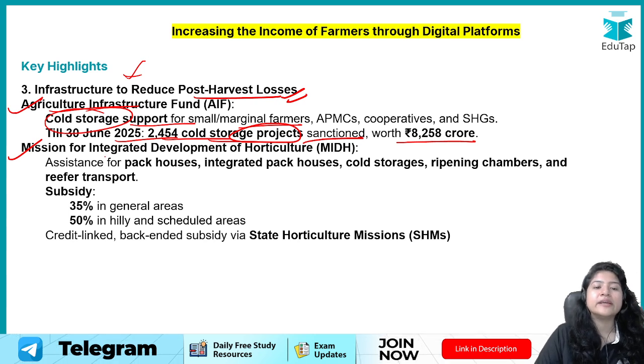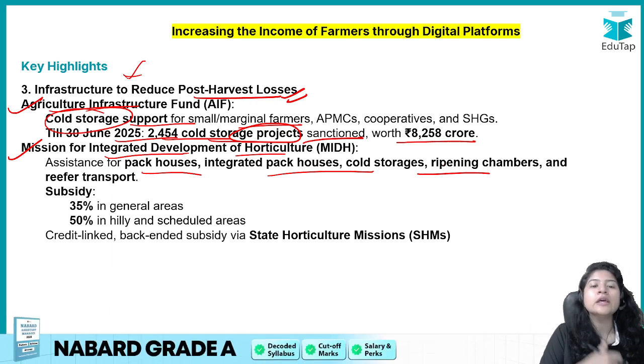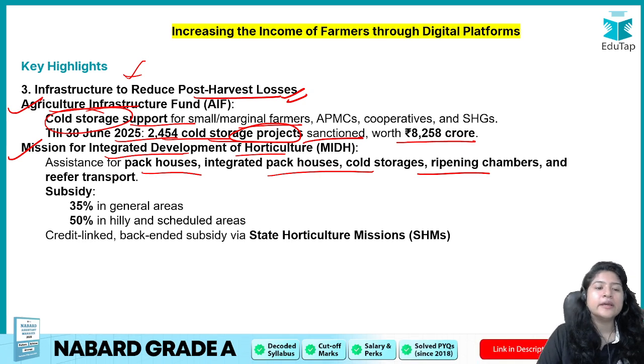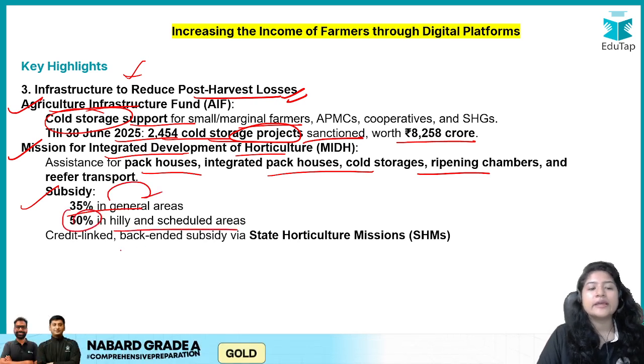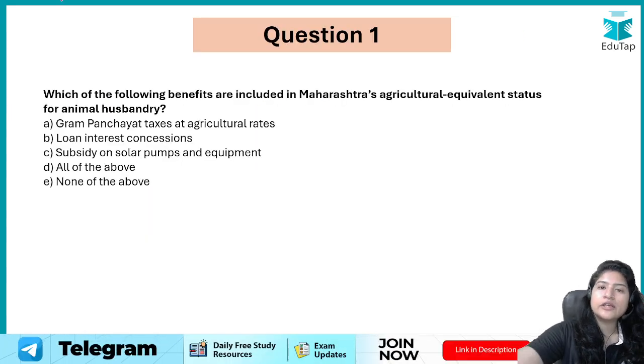Besides this, integrated development for horticulture. Okay, means where again all these things, the money sanctioned for post-harvest, so that the post-harvest loss can be reduced. Okay, how much subsidy? 35% in general areas, 50% in hilly and scheduled areas. Okay, means backward areas. Okay, so that was about it. Those were the news. Okay, quite important, even though less but quite important.